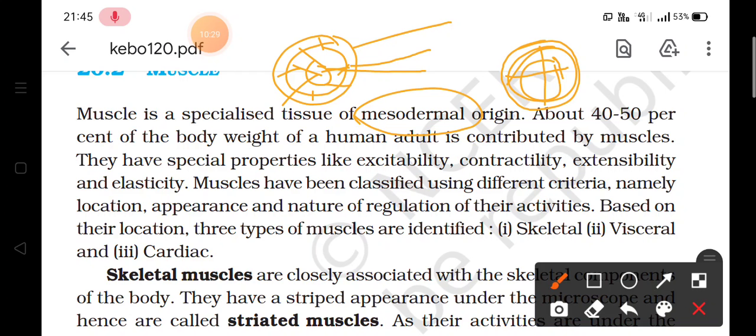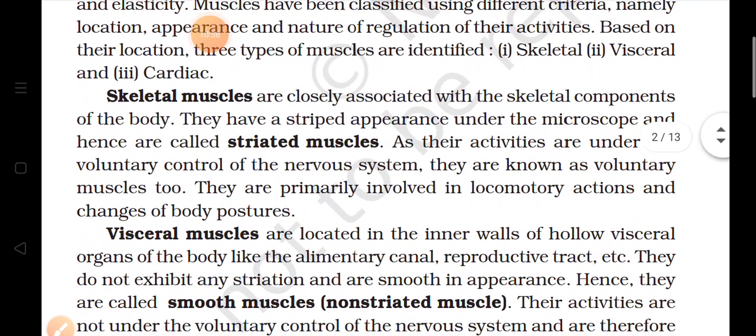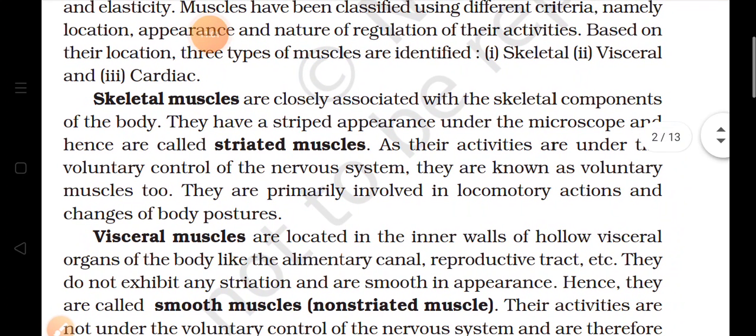Now these muscles are classified into different categories depending upon where they are present, what is their appearance, and how they regulate the movement. So first type is, depending upon the location, skeletal. So these skeletal muscles are present with the skeletal component of the body. Skeletal means with the bones, and in their structure, they have stripes or lining present on them, and that's why they are called as striated muscles. And their activity is under the control of the nervous system.